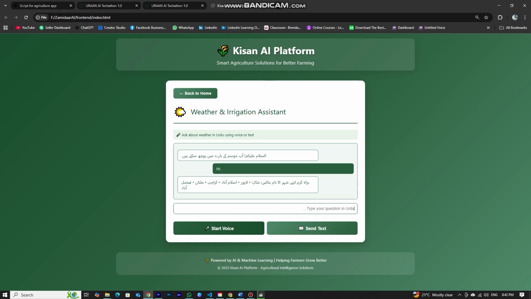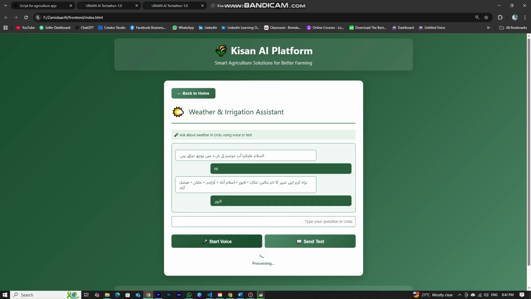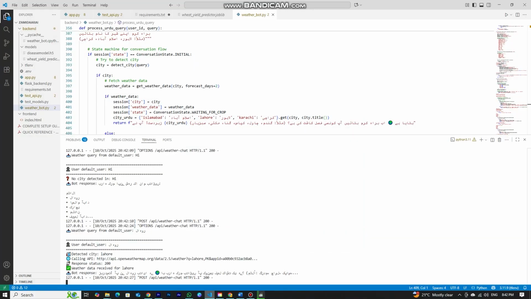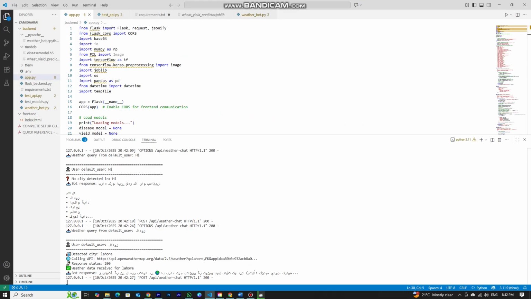like Lahore or Islamabad. The interface is designed to feel natural and conversational so the user can simply chat in Urdu without needing any commands or menus. Once the user sends a message, that text is sent to the backend through an API call.